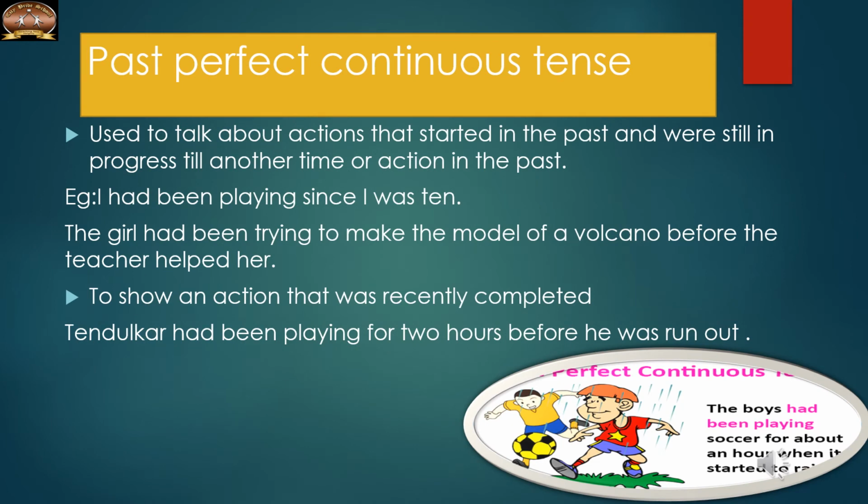Now we can see what is past perfect continuous tense, and when to use it. Here it is used to talk about actions that started in the past and were still in progress till another time or action in the past. Suppose there are two actions: the action might have started in the past, and before another action in the past, it was still progressing. There will be time expressions like since, before and so on.